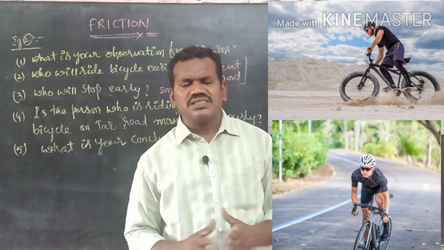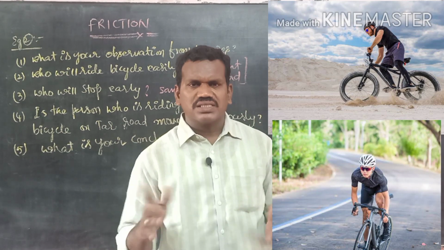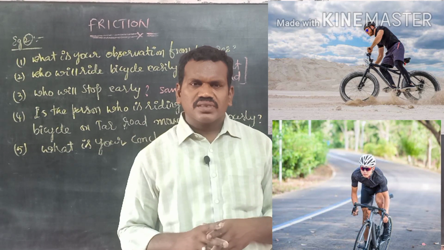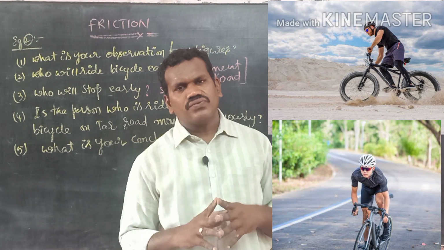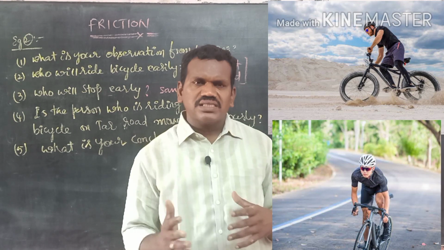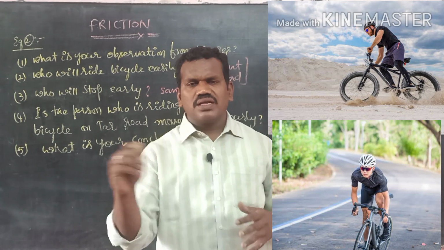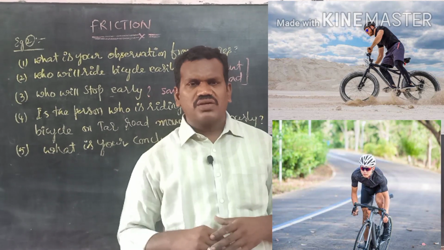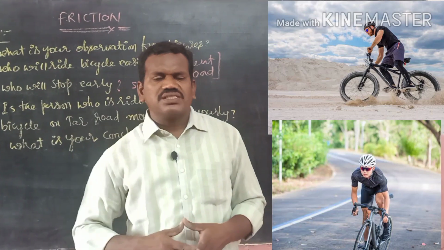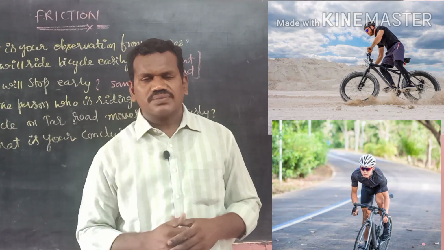If we see the tires of vehicles after some days, some months, some years, they are worn, means they are burned, and their life is reduced. Why? Because of the friction between the tires and the road, they come to wear. Even a pen or pencil, whatever it may be, decreases its life because of the friction between the surface and the object.